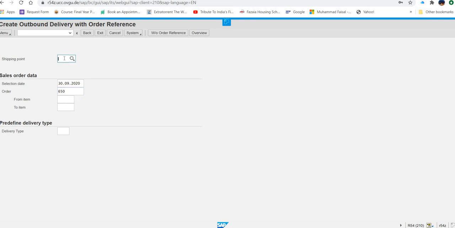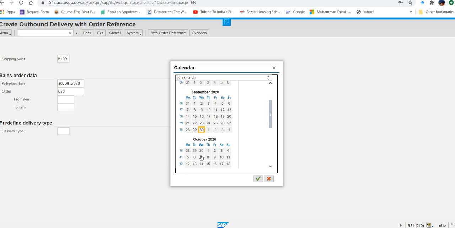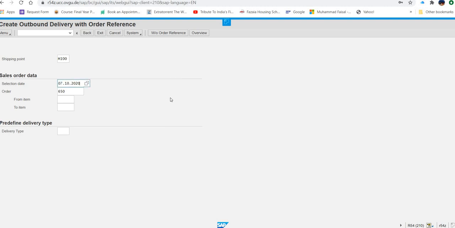Now shipping point, what you have to enter? Most probably the same MI00, yes. No capital, no small, you can enter in any way, but make sure you are typing MI00, not M100. Okay. And then they are saying you have to enter the date 1 week from today. So instead of 30th of September, we will put 7th of October.